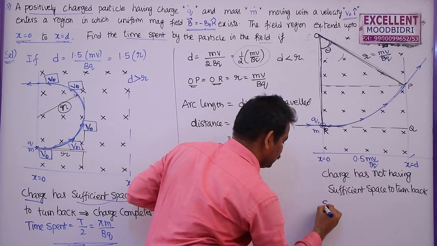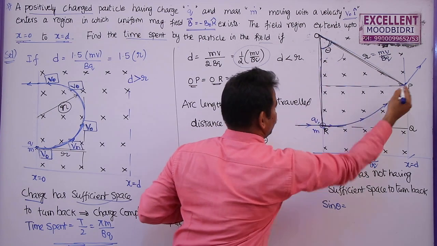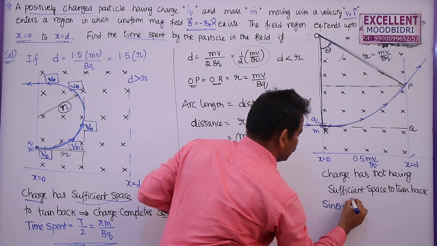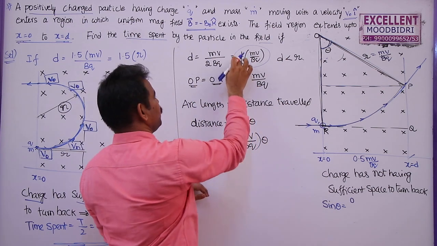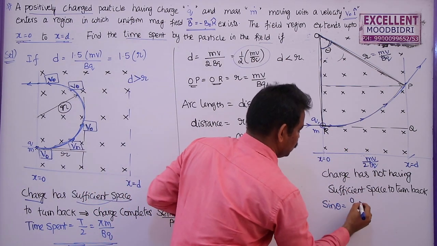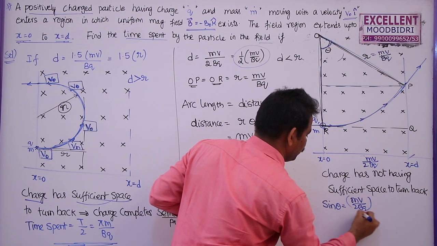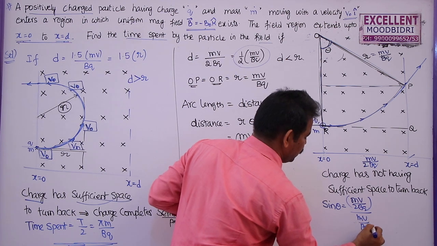So sin theta is equal to opposite side by hypotenuse, that is 1 by 2 times mv by bq divided by mv by bq.